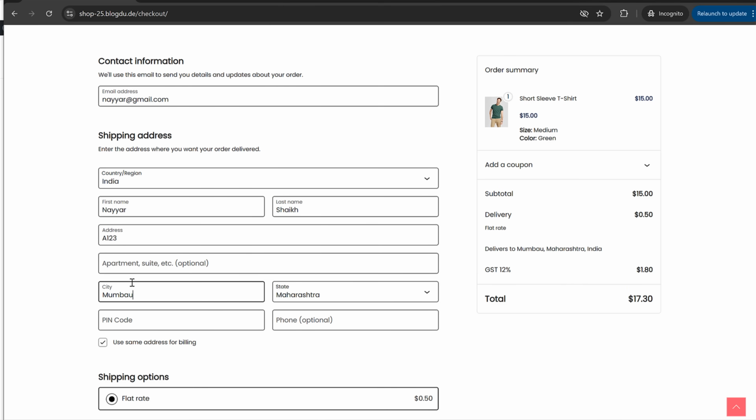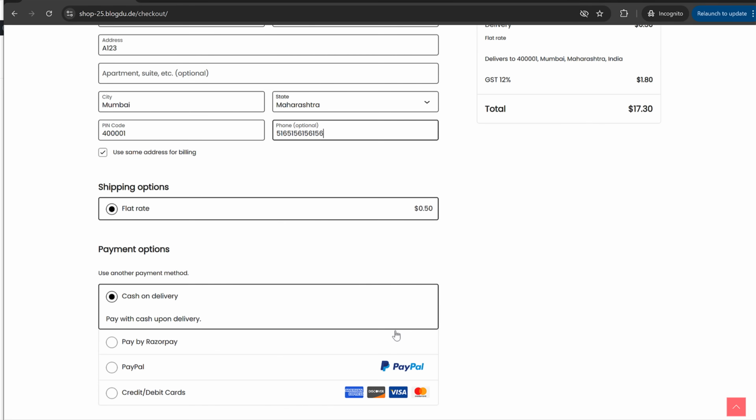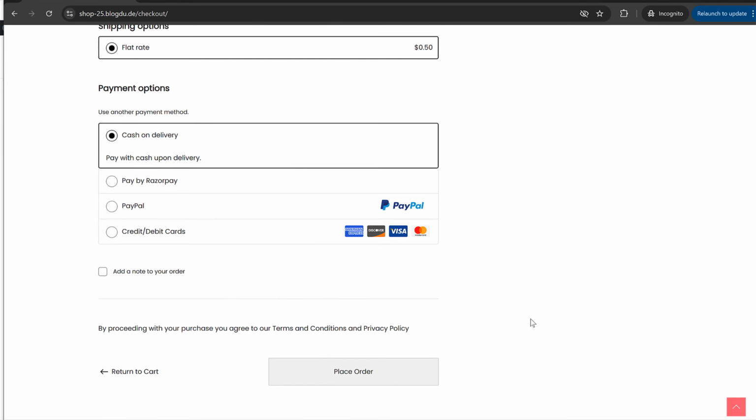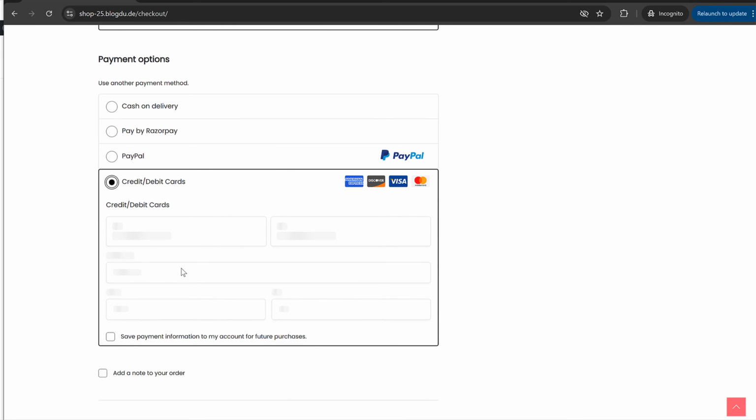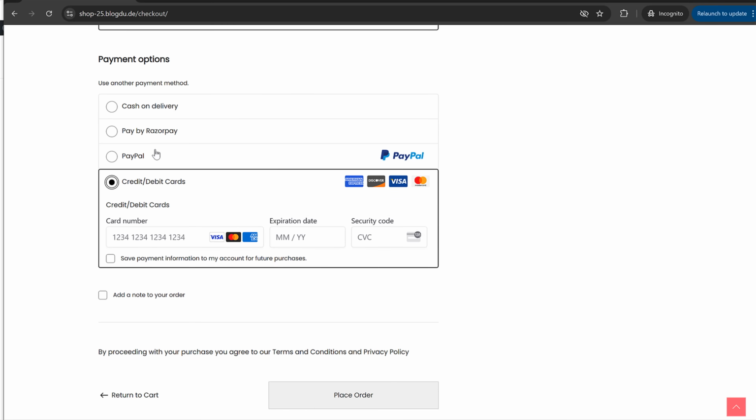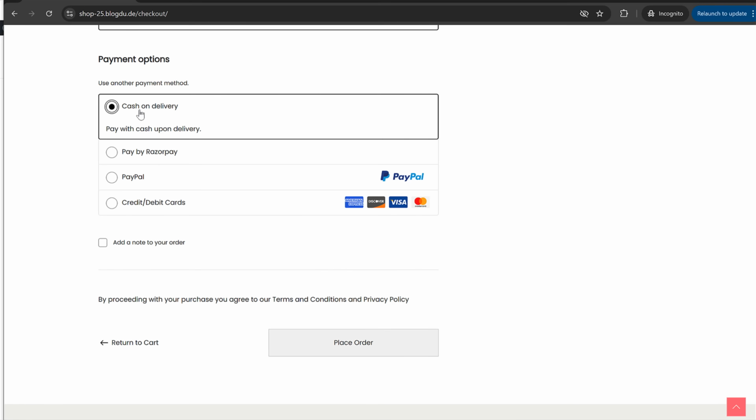Now under city, I'll type in Mumbai. Pin code, I'll type in some pin code. Phone number, you can type in the phone number. All right. Then after that, your customers can make payment through Razorpay, PayPal, credit or debit card, whatever payment option they want. I don't want to make payment to myself, so I'll select cash on delivery and click on Place Order.